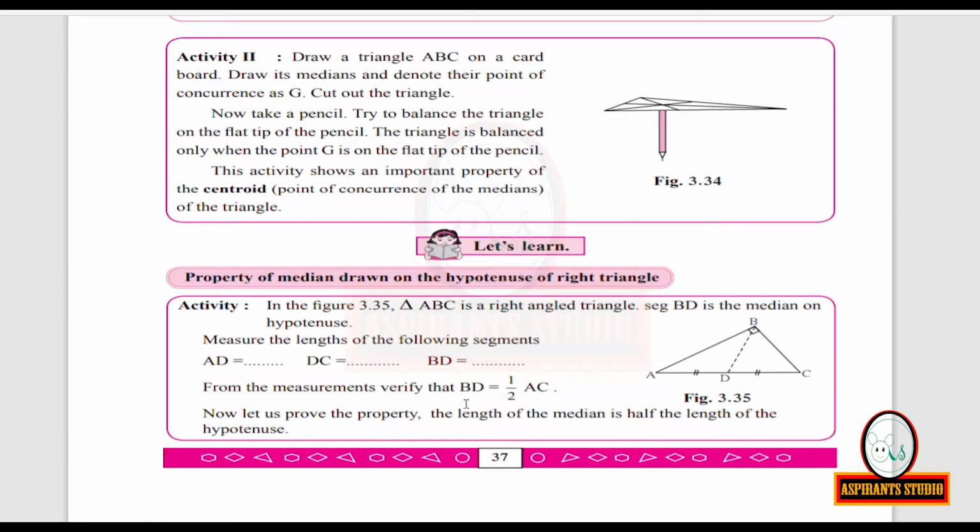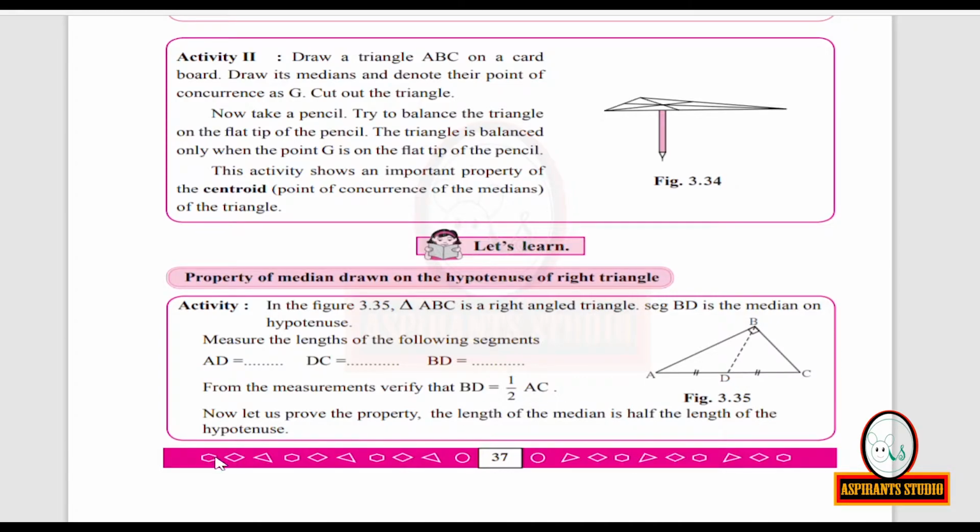So what is BD here? BD is the median. And what is AC here? AC is the hypotenuse of this right angle triangle. So the length of the median will be equal to half of the length of the hypotenuse. BD is equal to half of AC, we have verified. So now the length of the median will be half of the length of the hypotenuse.